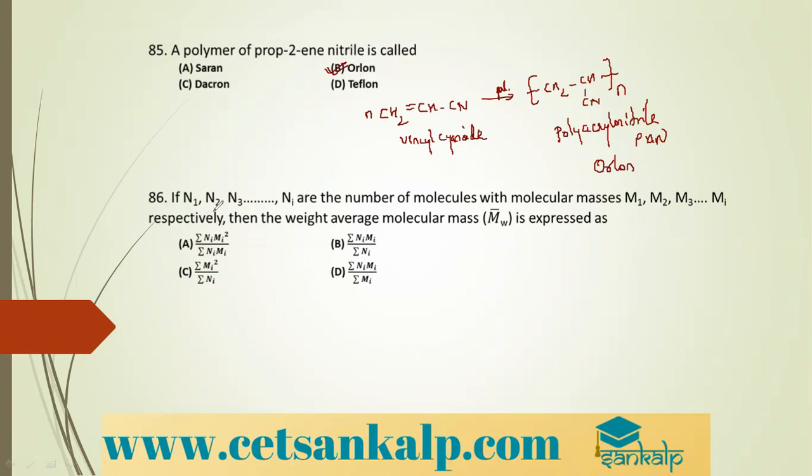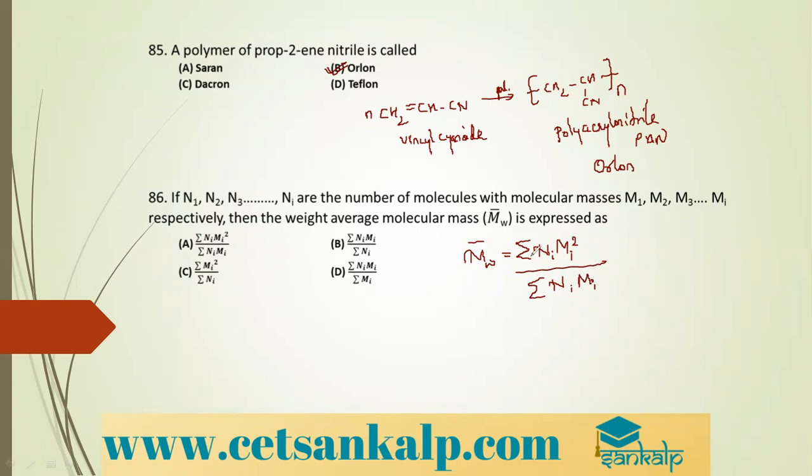Next question. If N1, N2, N3 up to Ni are the number of molecules with molecular masses M1, M2, M3 up to Mi respectively, then the weight average molecular mass is expressed as the summation of Ni Mi squared divided by the summation of Ni Mi.